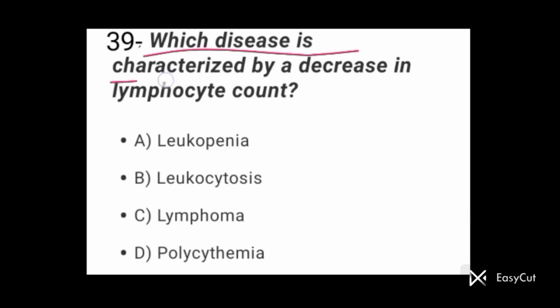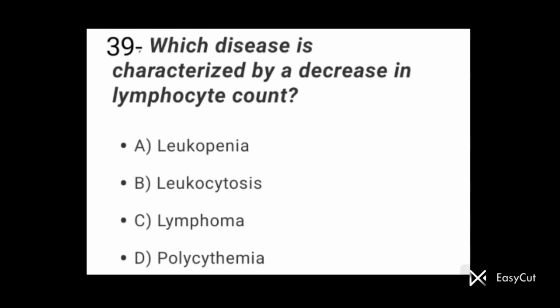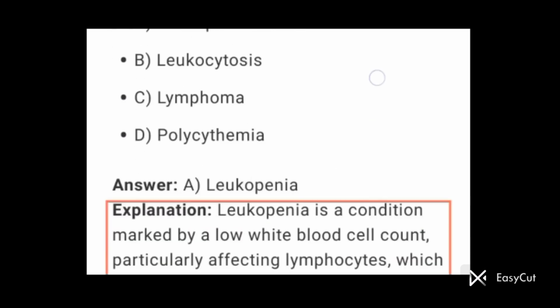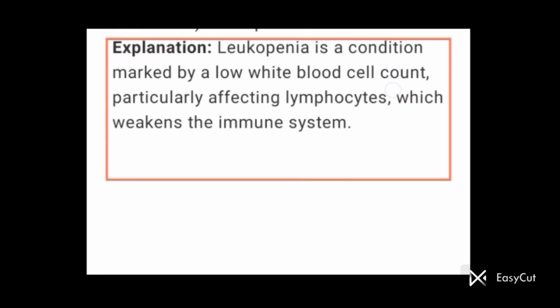Question number 39. Which disease is characterized by a decrease in lymphocyte count? अगर lymphocyte count decrease हो जाते हैं तो कौन सी disease हो जाती है? Option A is correct here. Leukopenia is the disease characterized by a decrease in lymphocyte count. So leukopenia is a condition marked by a low white blood cell count, particularly affecting lymphocytes, which weakens the immune system.